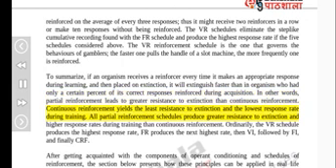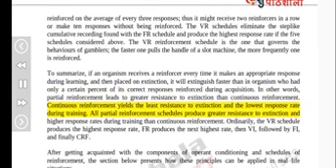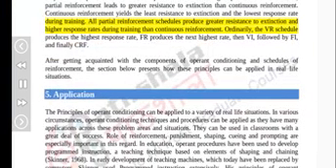Continuous reinforcement yields the least resistance to extinction and the lowest response rate during training. All partial reinforcement schedules produce greater resistance to extinction and higher response rates during training than continuous reinforcement. Ordinarily, the VR schedule produces the highest response rate, FR produces the next highest rate, then VI, followed by FI, and finally CRF.